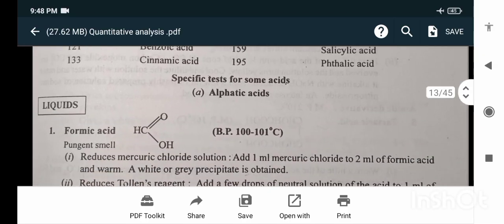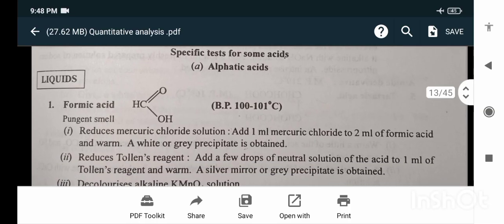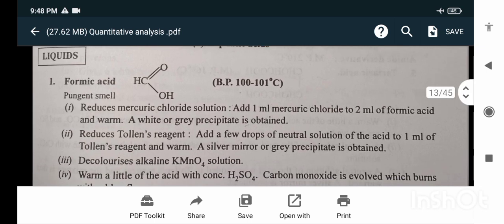Specific test for some acids. Aliphatic acid: formic acid, melting point is 100 to 101 degrees Celsius. Pungent smell. Reduces the mercuric chloride solution. Add 1 ml mercuric chloride to 2 ml of the formic acid and warm. A white or grey precipitate is obtained. Reduces Tollens reagent. Add a few drops of neutral solution of the acid to 1 ml of Tollens reagent and warm. A silver mirror or grey precipitate is obtained.